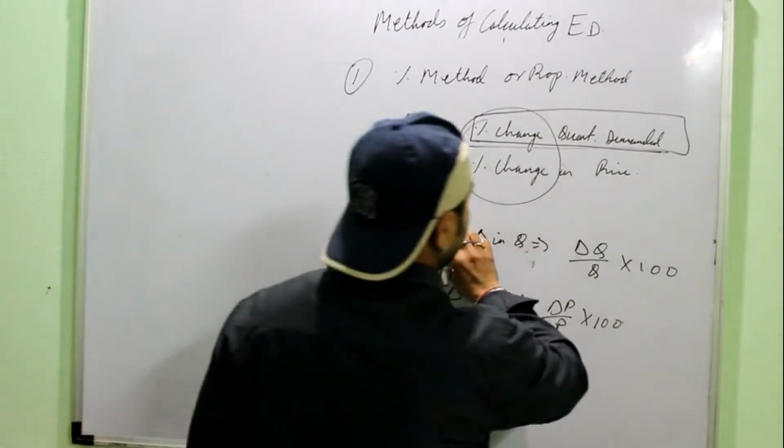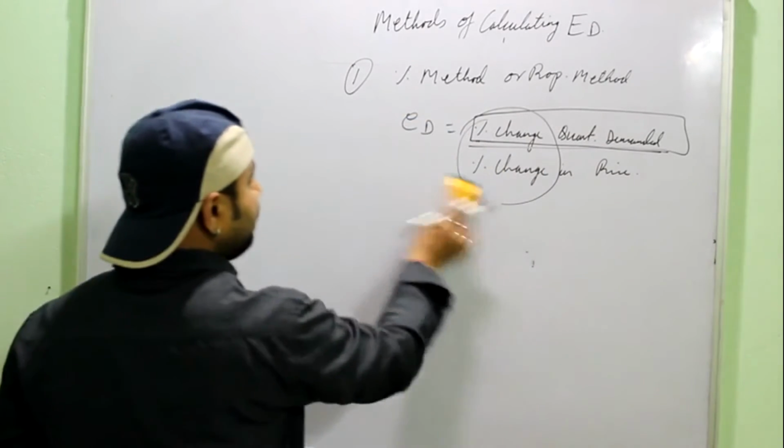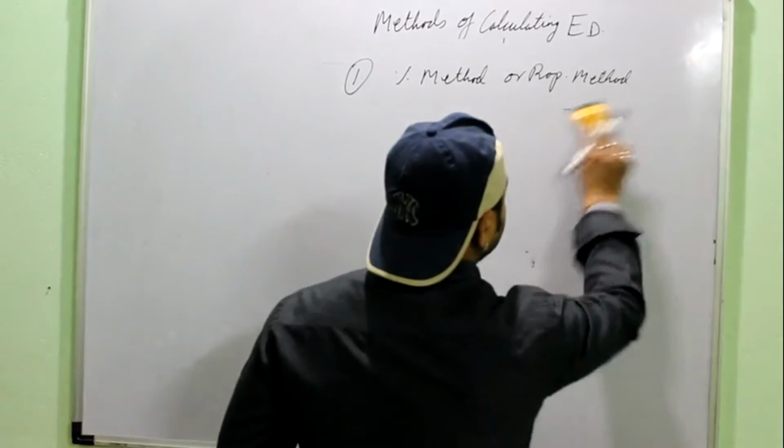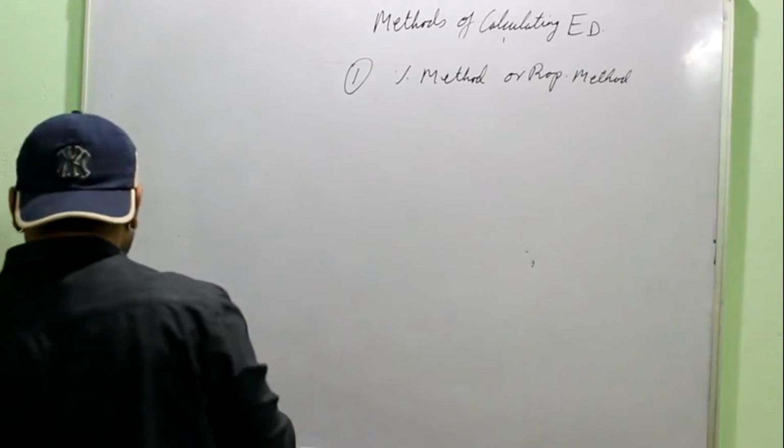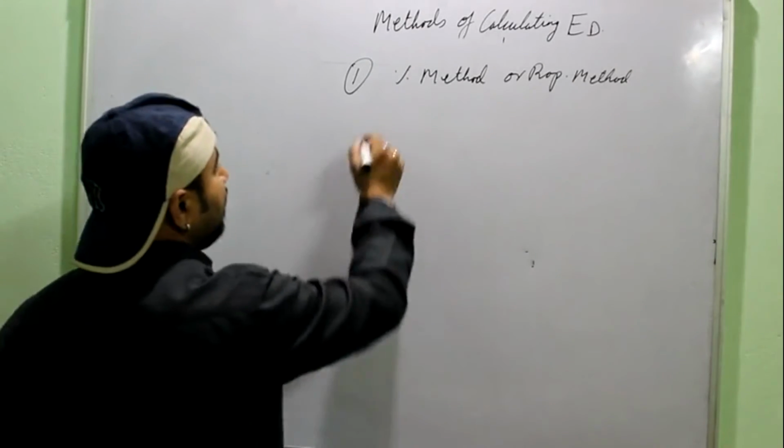Now this particular formula can be used to derive another formula in terms of units. Now we will see the derivation of that particular formula, how it is derived.